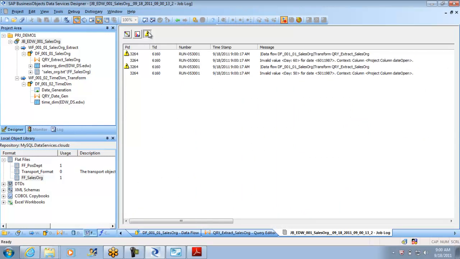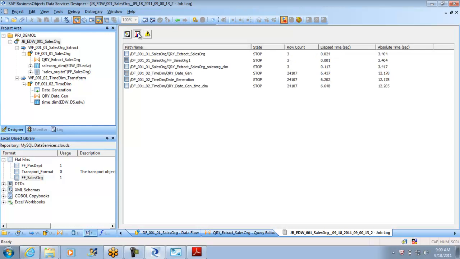Invalid value day 50 per date. Okay, it is the same problem we had yesterday with the first one. We'll fix this. But if you see, there are 24,107 records populated, which is for the last 60 years. I think the date calendar got created.